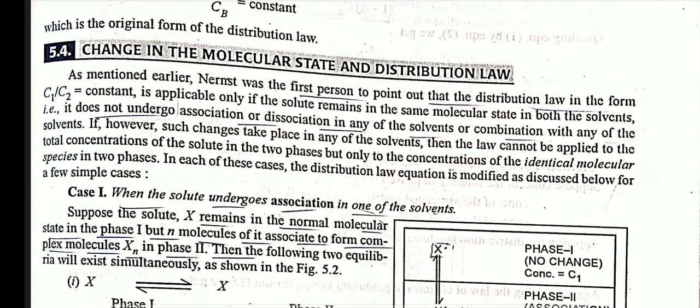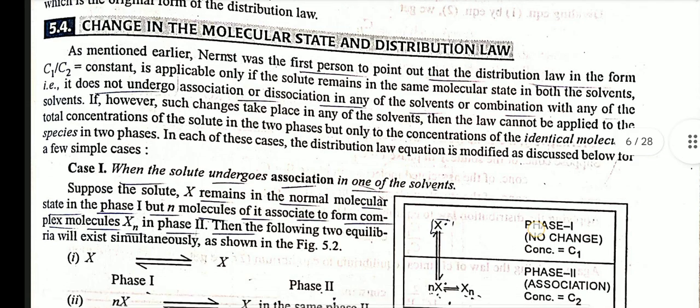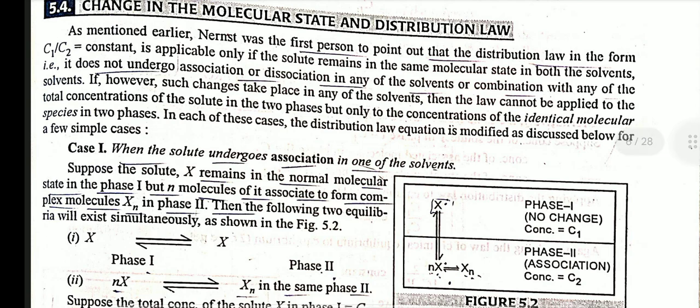Change in the molecular state and distribution law. As mentioned earlier, Nernst was the first person to point out that the distribution law in the form C1/C2 is equal to a constant is applicable only if the solute remains in the same molecular state in both the solvents, that is, it does not undergo association or dissociation in any of the solvents or combination with any of the solvents.